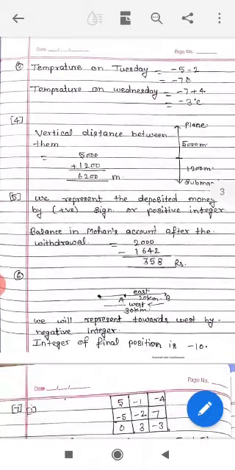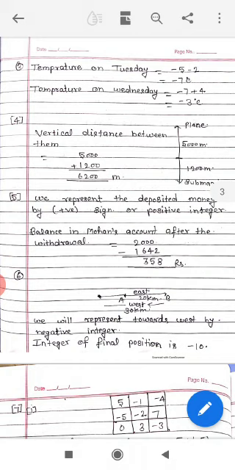Next question, question number 3. At Srinagar, the temperature was -5 degrees Celsius on Monday and then it dropped by 2 degrees Celsius on Tuesday. What was the temperature of Srinagar on Tuesday? On Wednesday, it rose by 4 degrees Celsius. What was the temperature on this day? First, the temperature on Monday is -5 degrees Celsius, and on Tuesday the temperature dropped by 2 degrees Celsius.